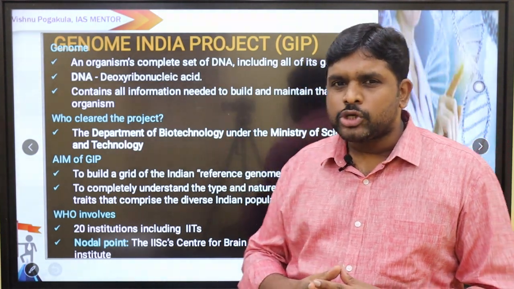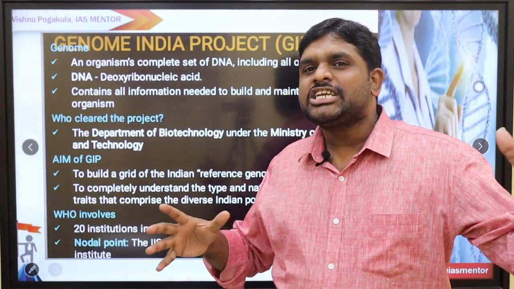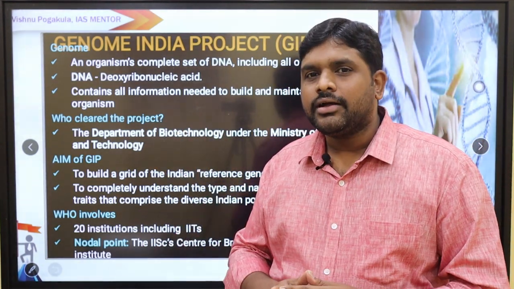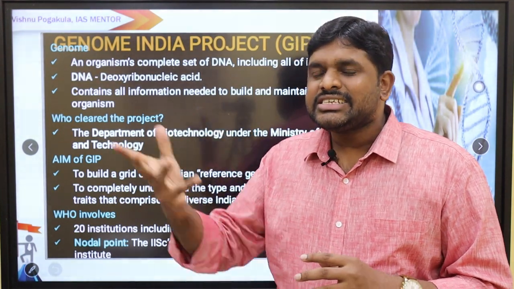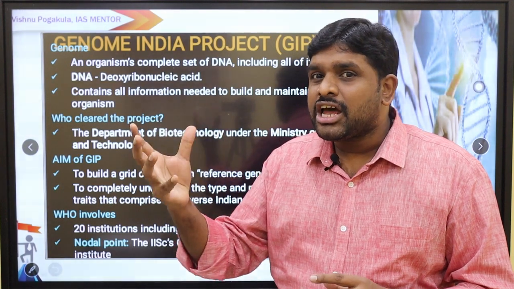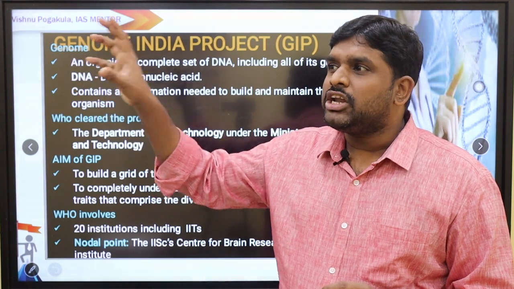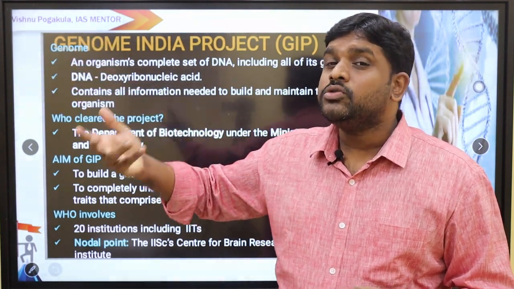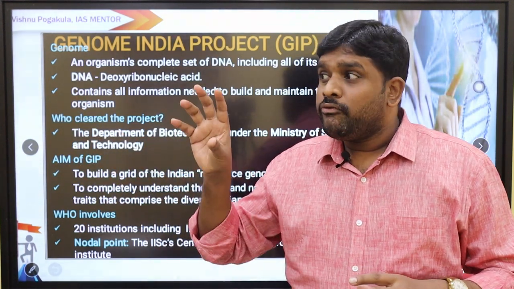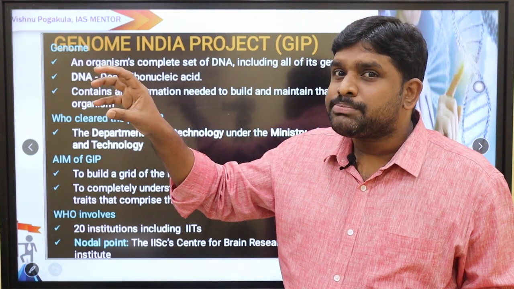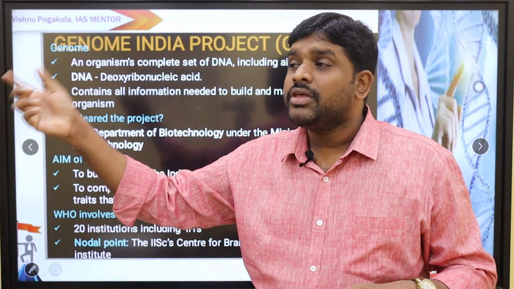Under this Genome India Project, the objective is mainly knowing the gene structure of the population of India, communities of India. By knowing the gene structure, we can understand the genes which are very strong for any disease. For example, if in a community X we found a gene which has an inbuilt immune system against corona or against Kala-Azar or against malaria, we will come to a conclusion that these people have this particular gene which works as an immune system for those diseases.